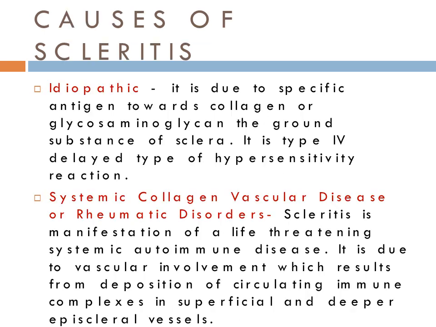Causes of scleritis. First is idiopathic. It is due to specific antigen towards collagen or glycosaminoglycan, the ground substance of sclera. It is type 4 delayed type of hypersensitivity reaction. Next are systemic collagen vascular diseases or rheumatic disorders. Scleritis is a manifestation of a life-threatening systemic autoimmune disease. It is due to vascular involvement which results from deposition of circulating immune complexes in superficial and deeper episcleral vessels.